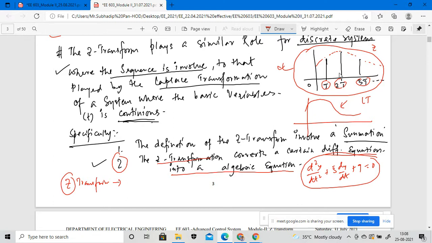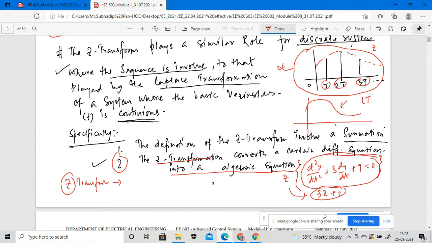When we apply the Z transformation to that differential equation, it does the same thing as the Laplace transformation: it converts the differential equation into a simple algebraic equation, like 3z plus 1. That is why the Z transformation and the Laplace transformation are a very important part.